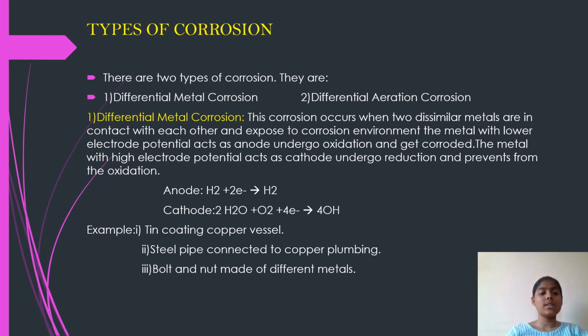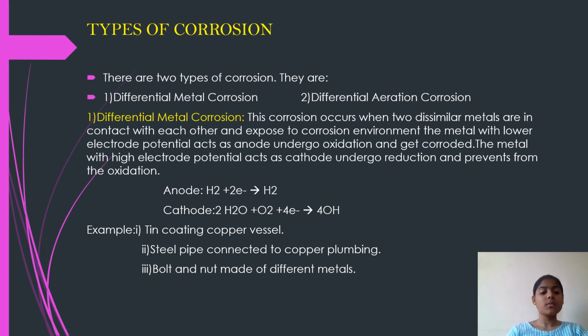Now let's look into the next topic, that is types of corrosion. There are two types of corrosion. They are differential metal corrosion and differential aeration corrosion. Now let's look into the first type, that is differential metal corrosion. This corrosion occurs when two dissimilar metals are in contact with each other and exposed to corrosion environment. The metal with lower electrode potential acts as anode, undergoes oxidation and gets corroded. The metal with high electrode potential acts as cathode, undergoes reduction and is protected from oxidation.